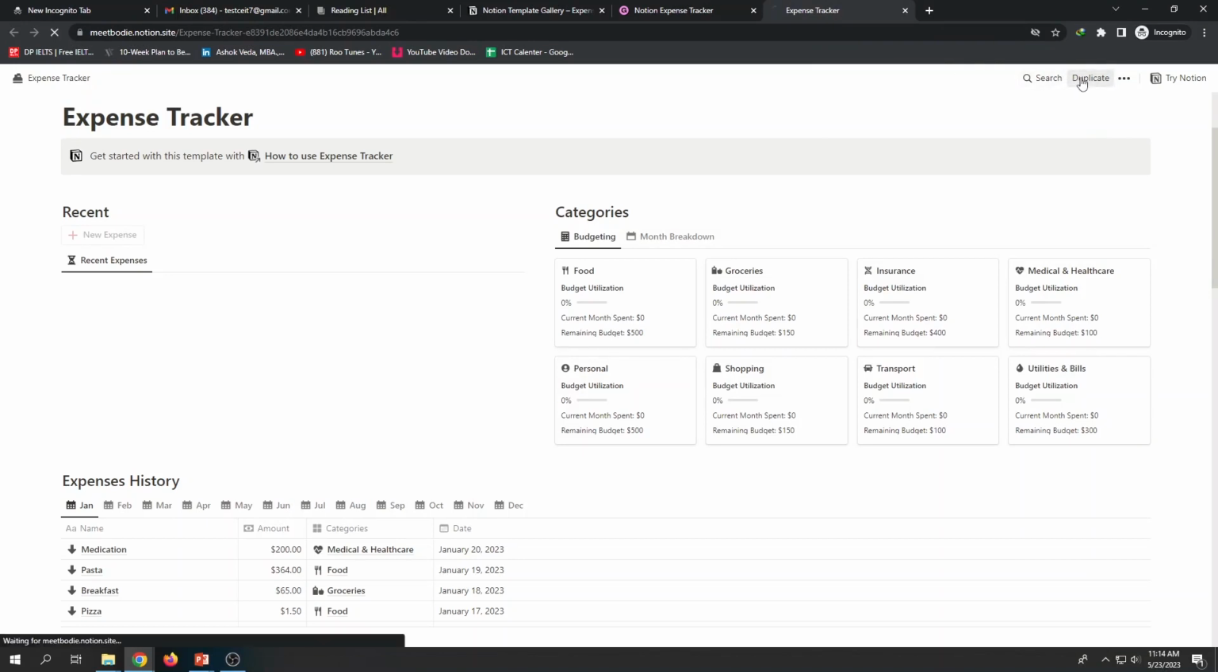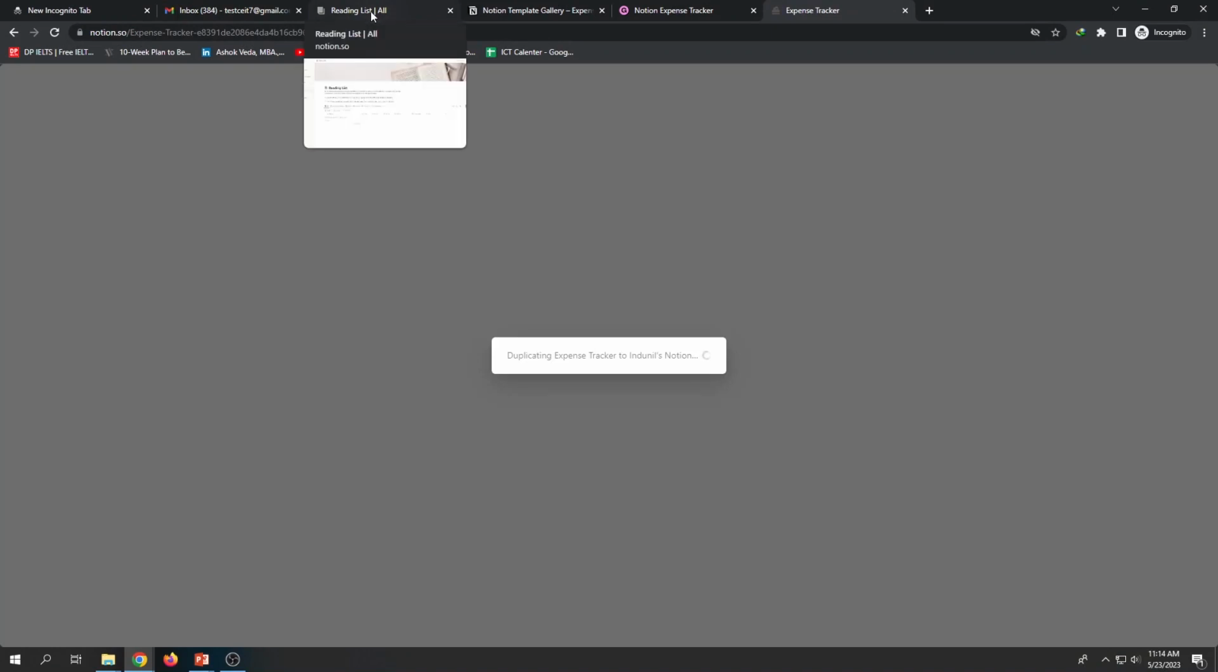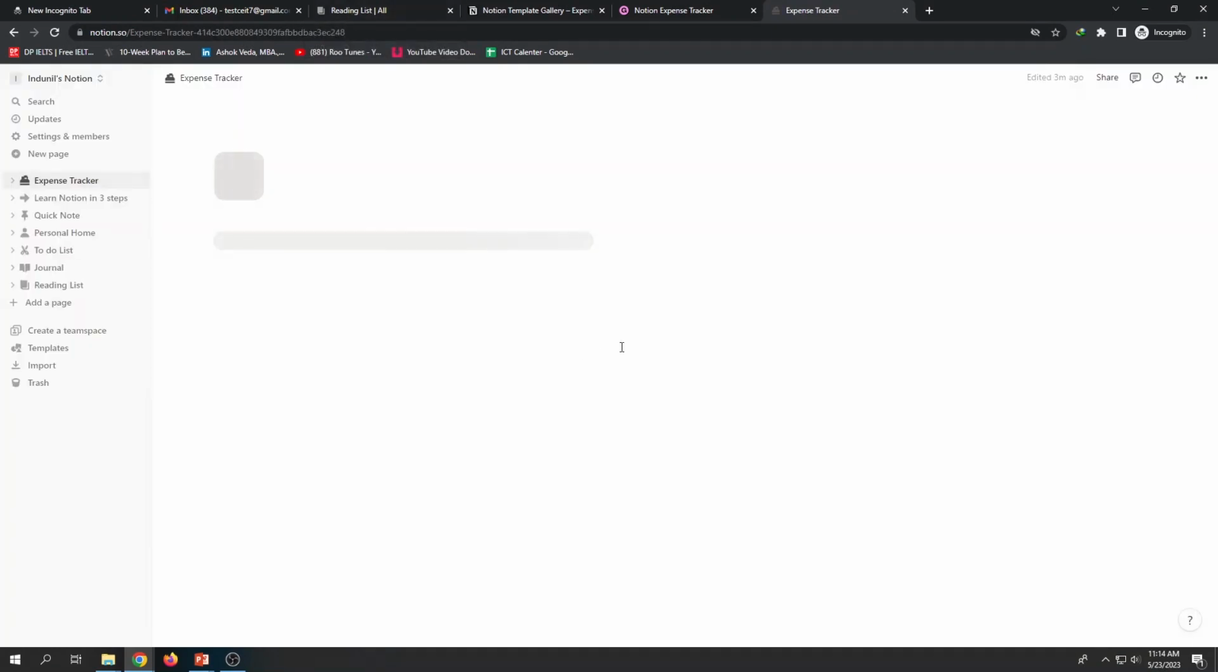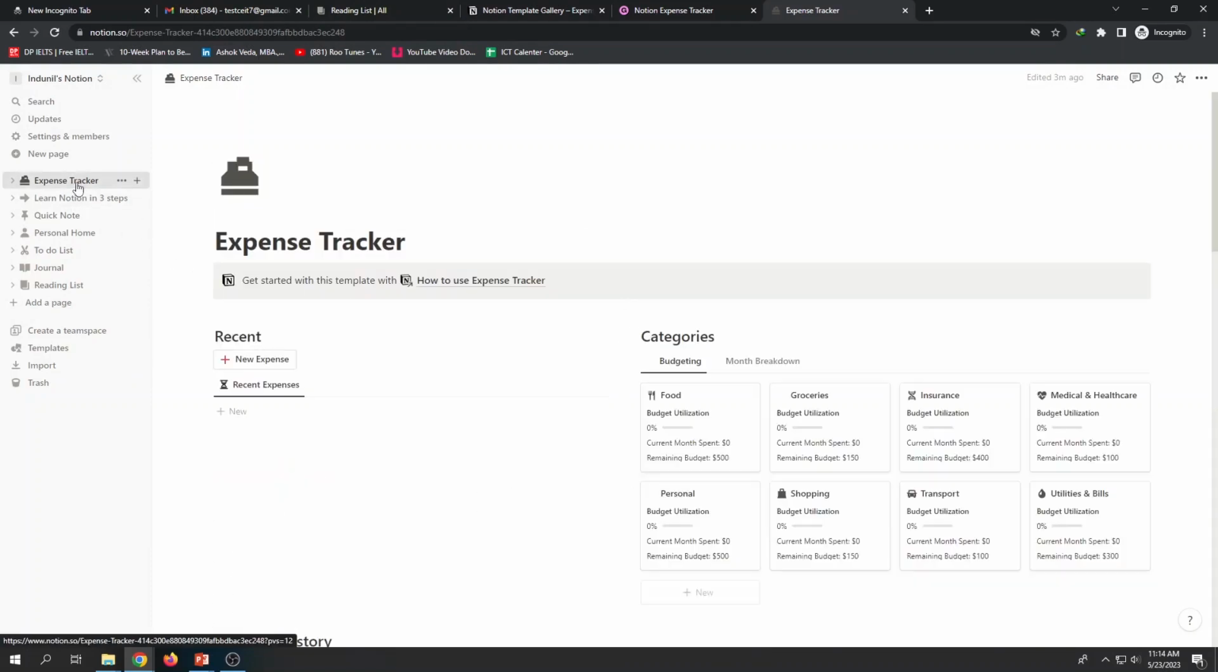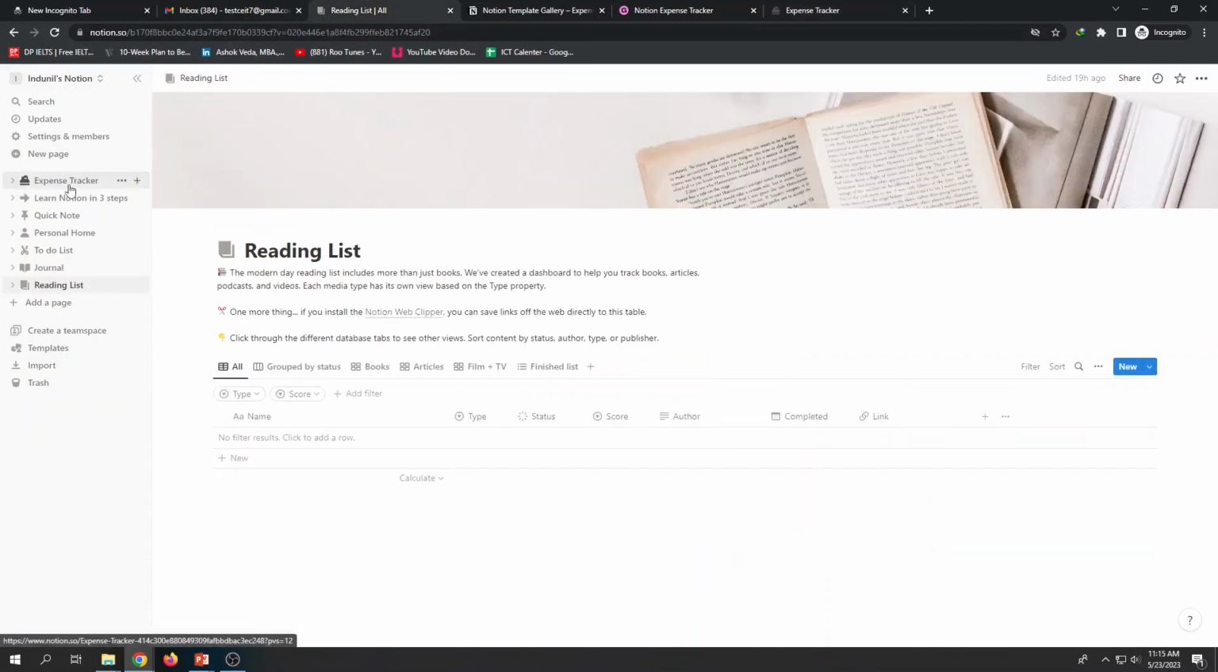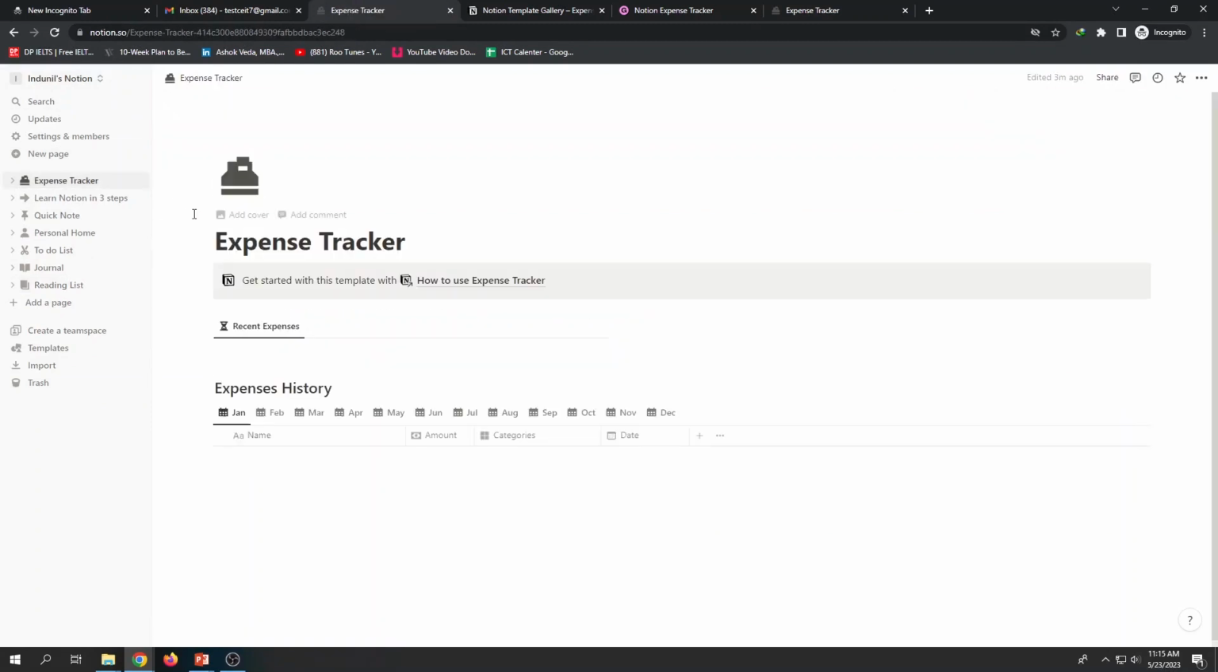When I click on duplicate, that template will be added into my Notion workspace. We'll see it duplicating. All right, here we have the expense tracker. Now it's there with me, while I have the other templates that were already created. When I go to this expense tracker, I think it's already set under my workspace. I'll just try that.